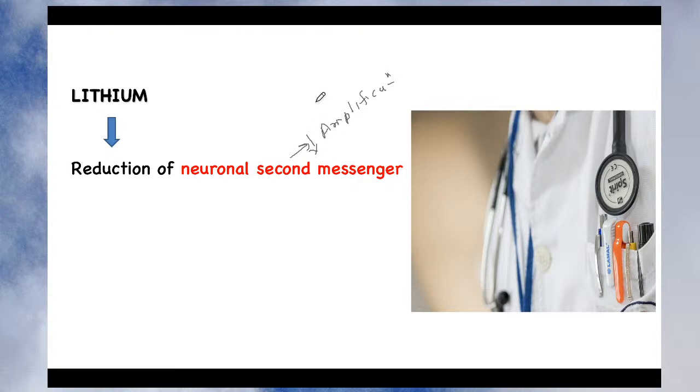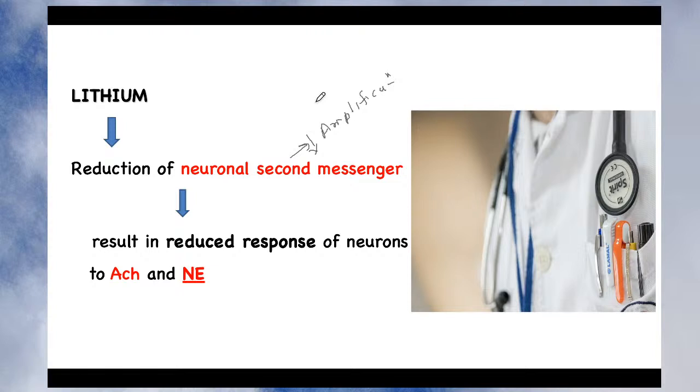As a result, since amplification is reduced, it results in reducing the response of the neuron to acetylcholine and noradrenaline. In case of mania, the major neurotransmitter affected is noradrenaline. It is due to the functional excess of noradrenaline, right? So lithium reduces the response of the neuron to acetylcholine and noradrenaline.